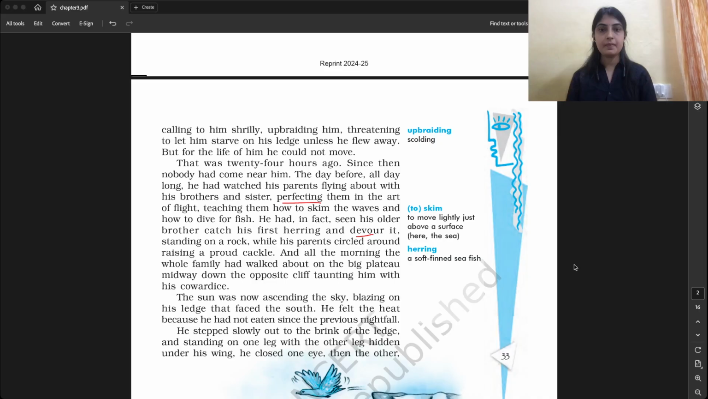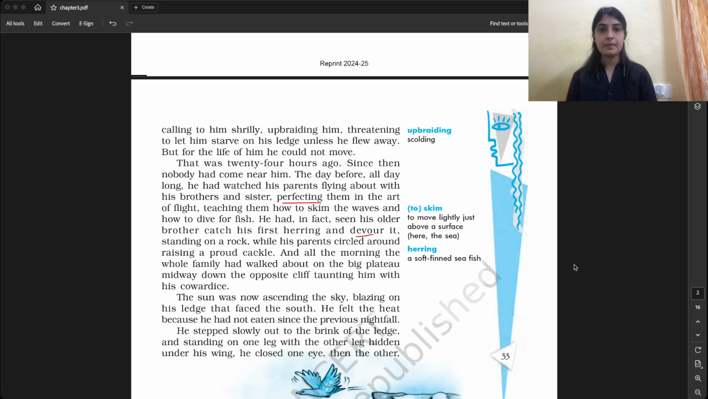Okay, let's move on. All the morning, the whole family had walked about on the big plateau, midway down the opposite cliff, taunting him and his cowardice. So the young seagull was taunted by the family. Taunted means teased. Like when I taunt somebody, I ridicule them. I say that you are not good enough. You are just behaving so childishly. So taunting means teasing.